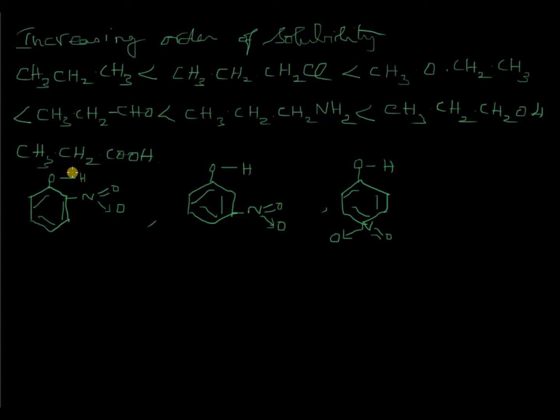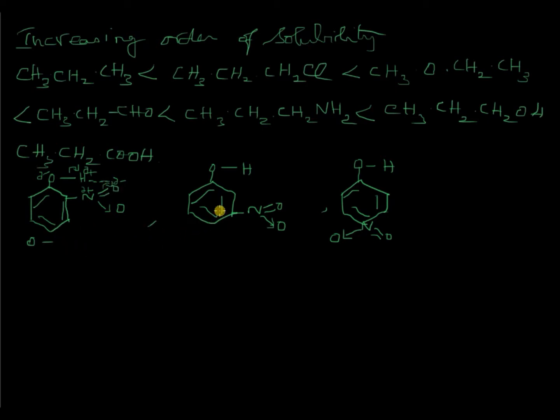Now this OH group is polarizable. You can have positive hydrogen and negative oxygen. Similarly, the N double bond O also is polarizable, where you can have negative oxygen and positive nitrogen because of the pi bond. You are able to see that the positive hydrogen and the negative oxygen of the NO2 group here are quite close by, isn't it? In orthonitrophenol, they are close enough to form hydrogen bonding. So you have intramolecular hydrogen bonding in this ortho isomer.